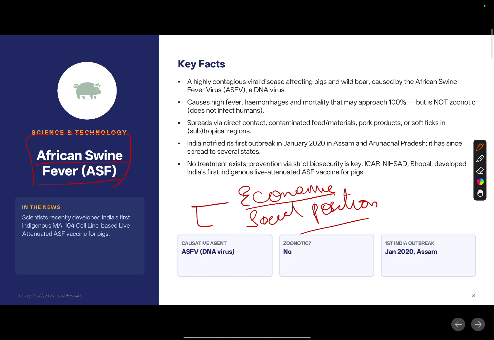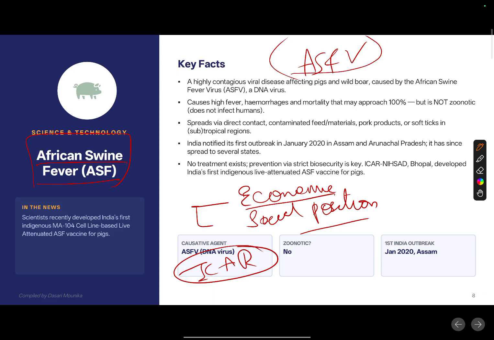Okay, so that is why recently the Indian Council of Agriculture Research has developed an African swine fever vaccine. So here, it is a highly contagious viral disease affecting pigs and wild boar, which is caused by the African swine flu virus. Which causes high fever.